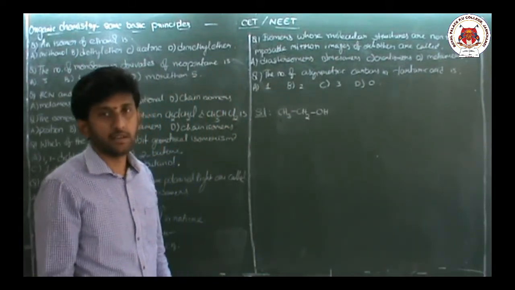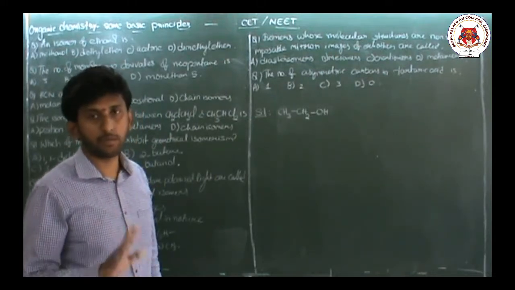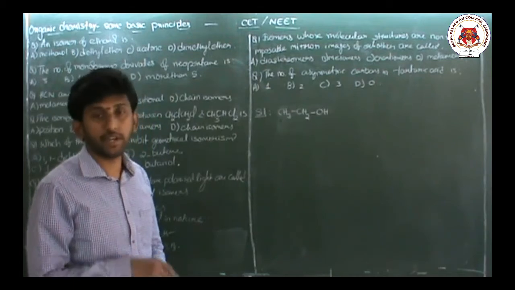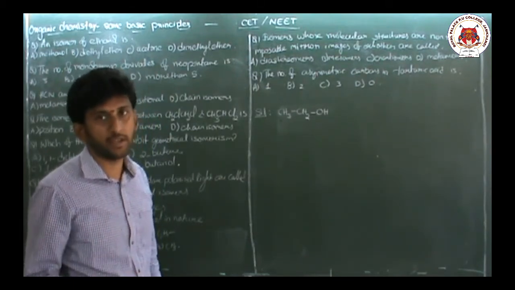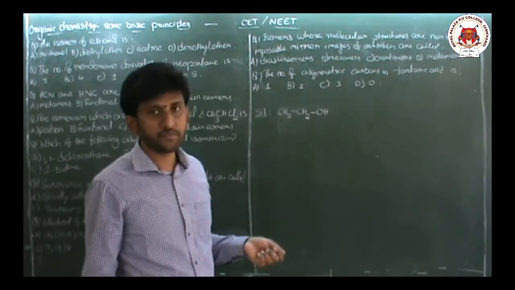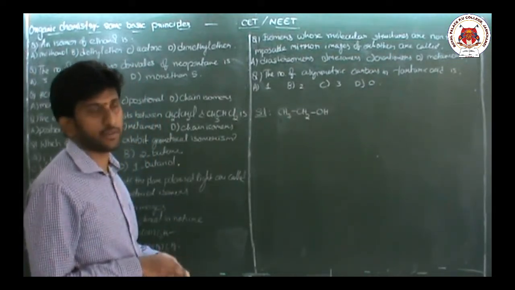Isomers are compounds or molecules that have the same molecular formula but different properties. Different properties can be optical, physical, or chemical properties also. So first let us see the basic isomers of ethanol.